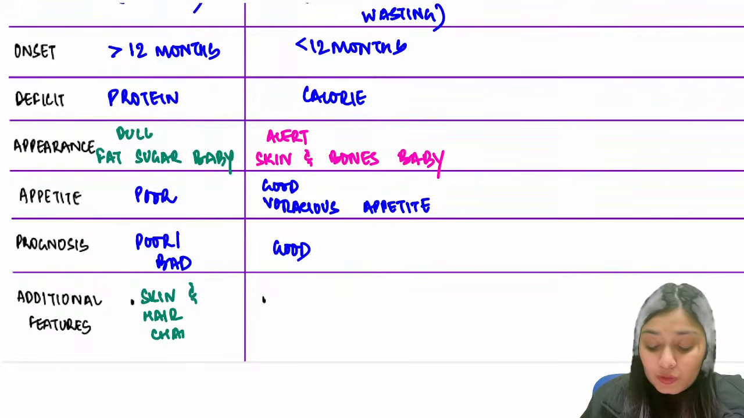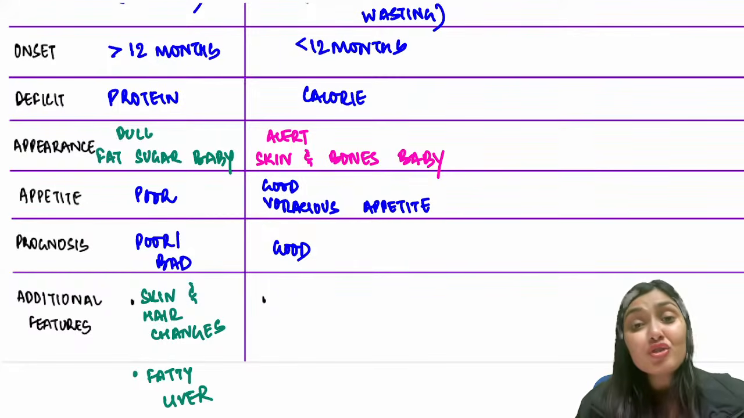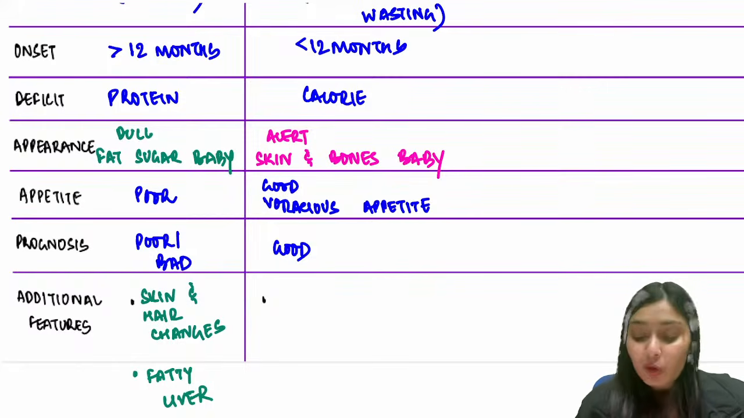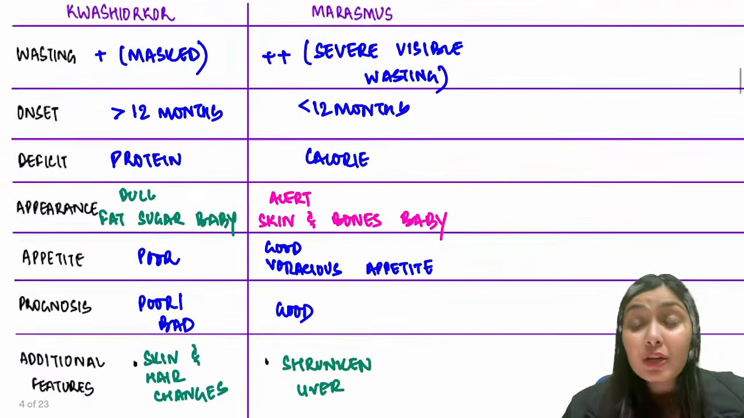And also these children will have a fatty liver. On the other hand, a Marasmus child has a shrunken liver. This child is using all the resources that are available in his body. So there is a shrunken liver. So these are the major differences between Kwashiorkor and Marasmus.